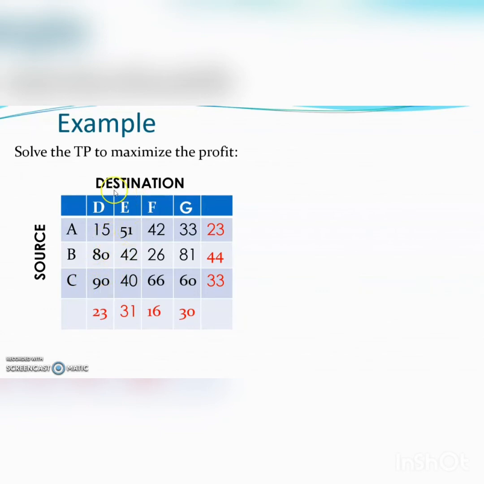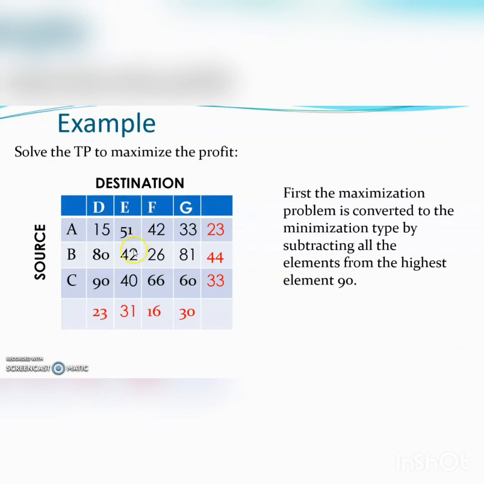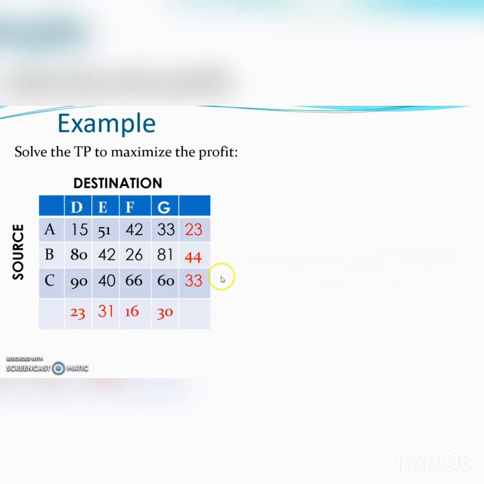So first we convert this maximization problem into a minimization problem by subtracting all the entries from 90.